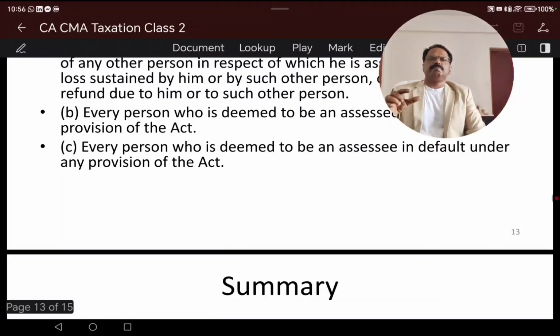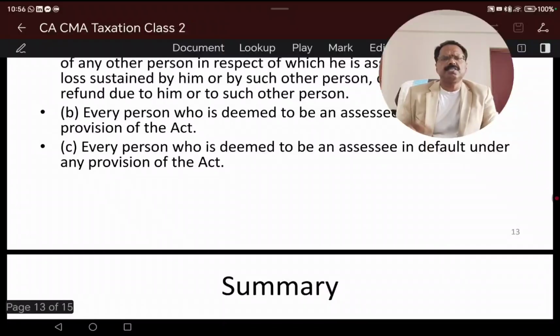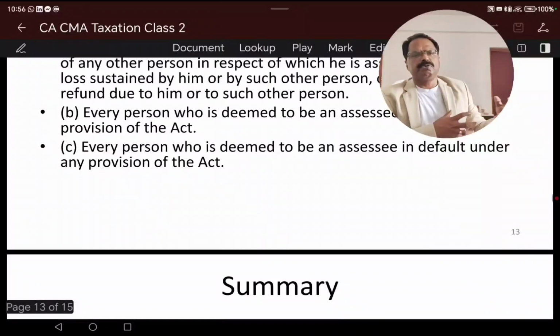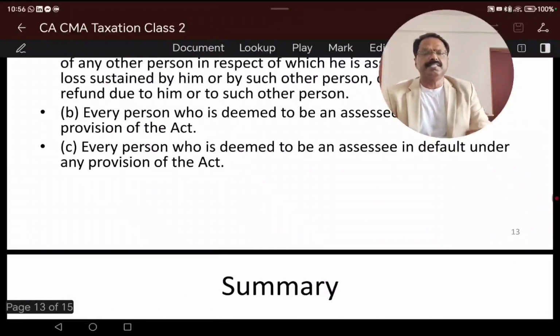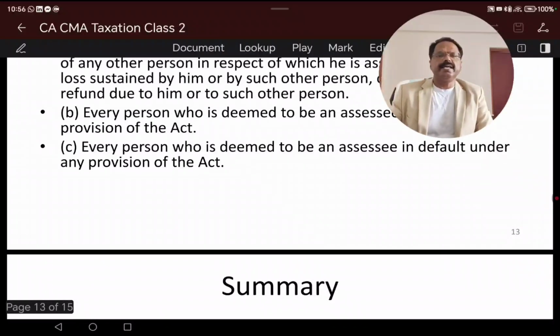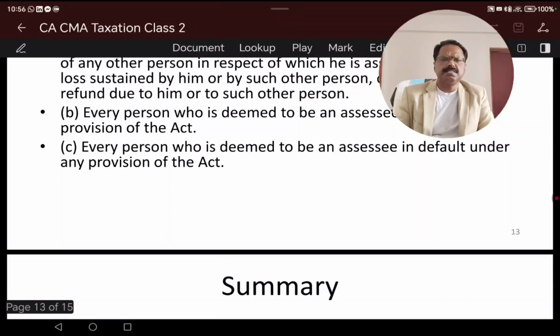And next, every person who is deemed to be an assessee in default can also be an assessee. Repeat it. Any person by whom any tax or any other sum of money is payable under this act, or any proceedings under this act are pending, is to be treated as an assessee. Any person who is deemed to be an assessee, for example, as we discussed, legal heirs. Parents expired, and the property and the income tax is payable to the government, and the legal heir becomes the deemed assessee. So that is the deemed assessee.